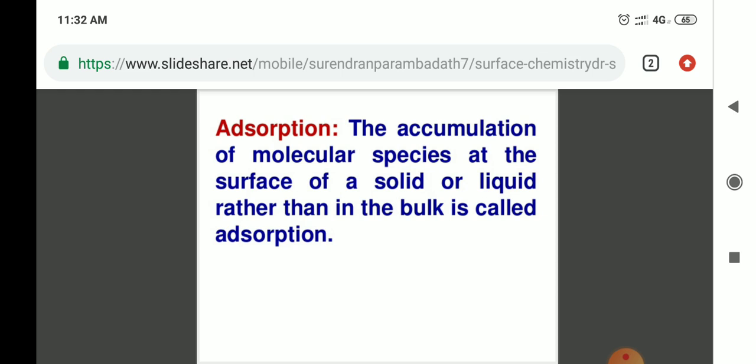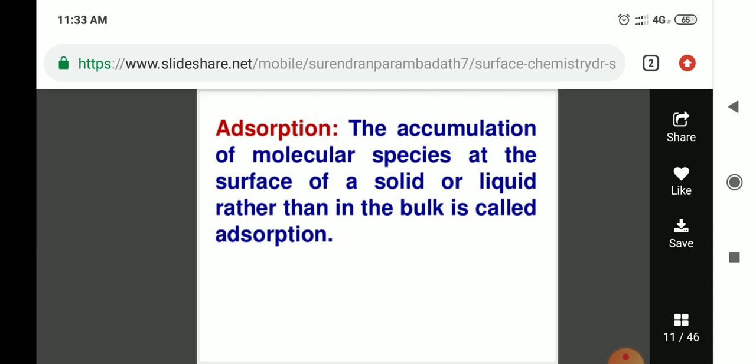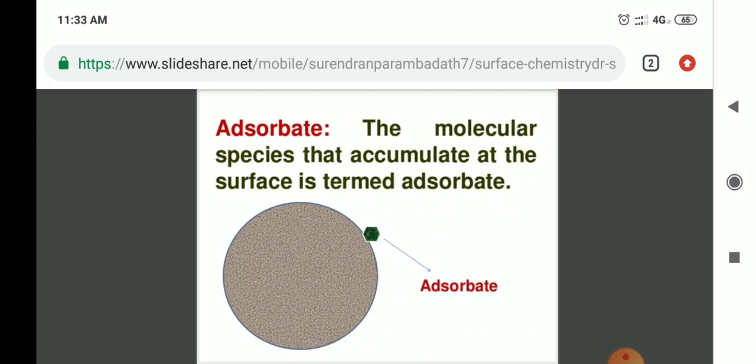Firstly, the definition of adsorption. The accumulation of molecular species at the surface of a solid or liquid rather than in the bulk is called adsorption. The second definition is adsorbate. Adsorbate means the molecular species that accumulate at the surface is termed adsorbate. Diagrammatically, the compound accumulated on the surface is called the adsorbate.